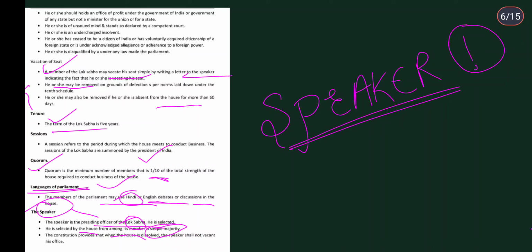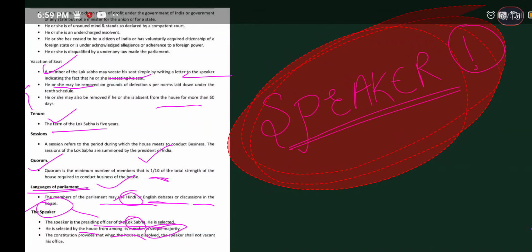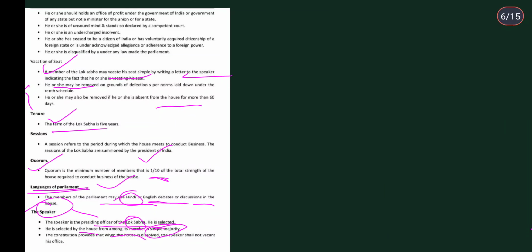These are very important and very short. You should remember all of them, and they are really very easy. Like I've provided in the form of notes to you, do remember all these points that I'm telling you. He is selected by the house from among its members. Do remember this line, that whosoever is the speaker, they will be elected among its members.